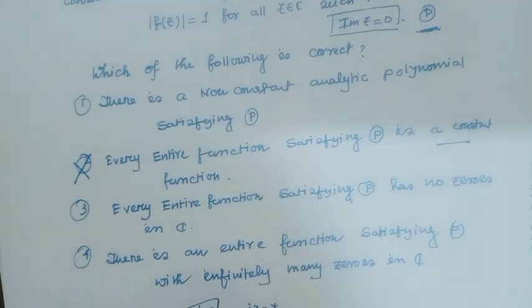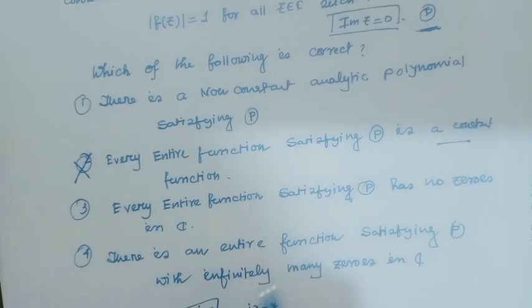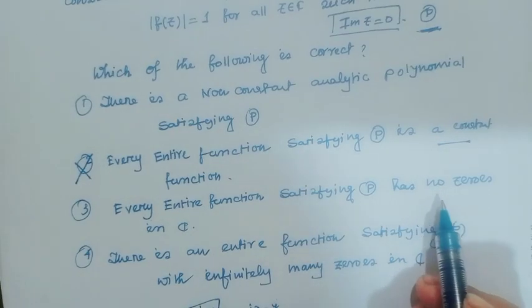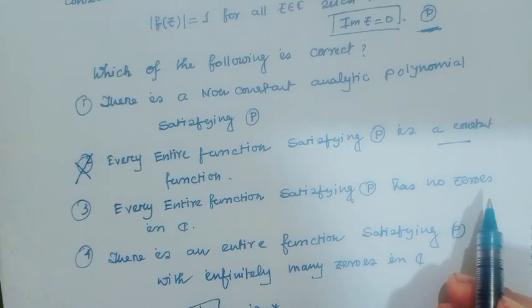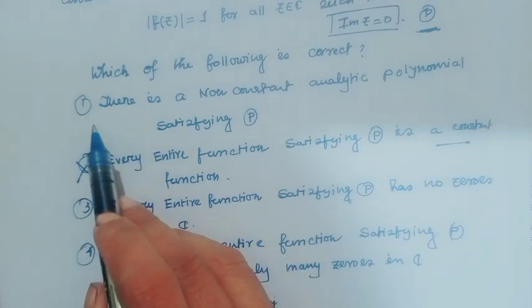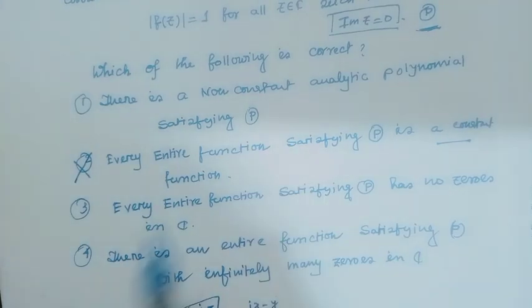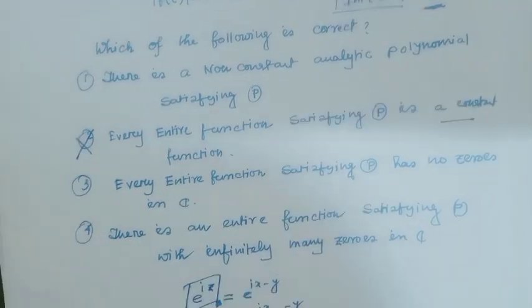Option 3, every entire function satisfying P has no zeros. This is the right option. At first I will look at option 1. There is a non-constant analytic polynomial satisfying the condition P.